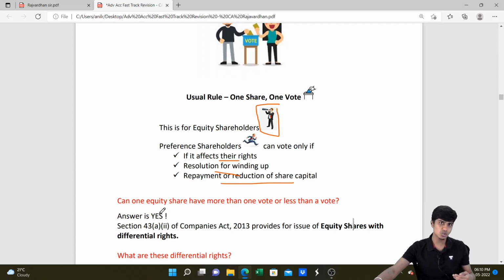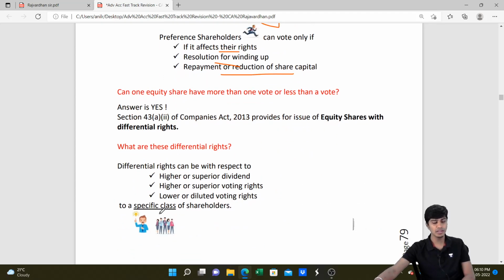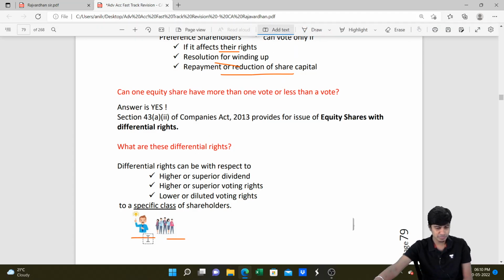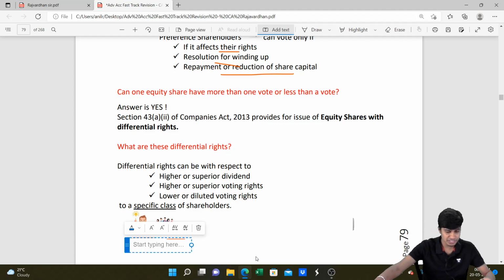Now, if it is a case of affecting their rights, then if they vote, how can they vote? What is the proportionate share of holding? That is what is questioned in this point. And otherwise, preferential right means higher or superior dividend, or higher or superior voting rights. Yeah, so that's how, and this is given to a specific class of people. This specific class of people are either promoters or employees. Who are the people who get these shares with differential rights?